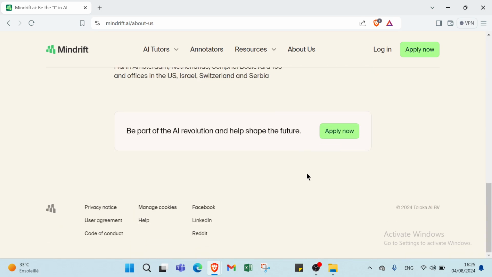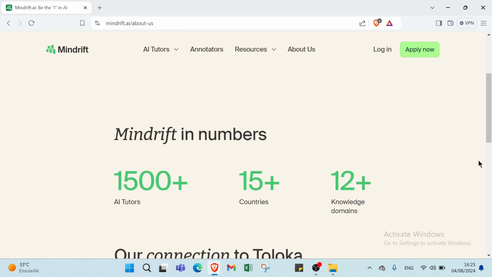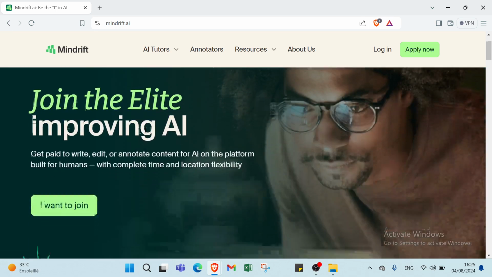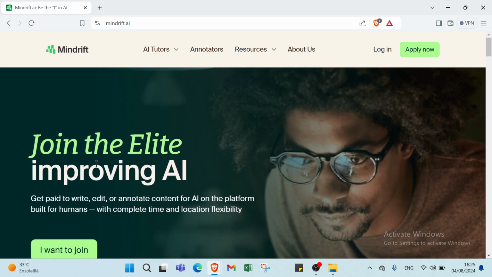We have also other information here, so you can just read it to understand more. So let's come back here to the home page. We have here also: join the effort improving AI, get paid to write, edit, or annotate content for AI on the platform built for humans with complete time and location flexibility.